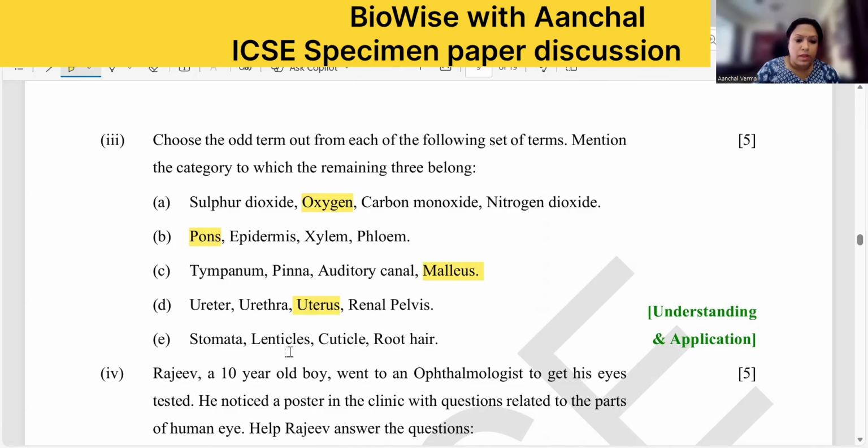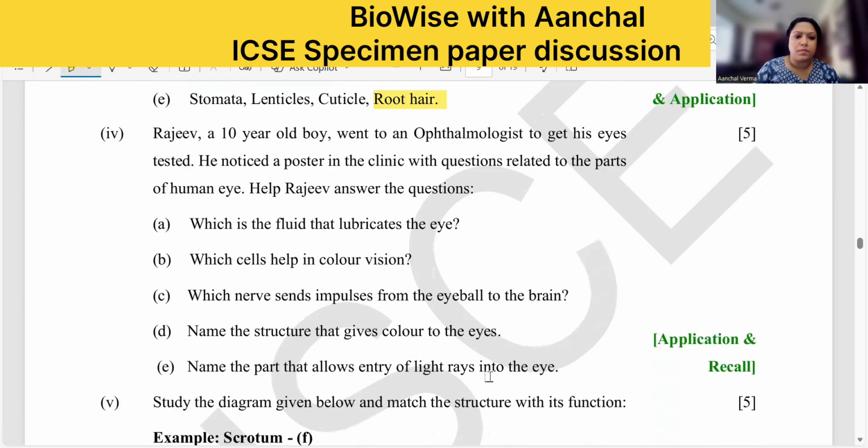Then you have stomata, lenticels, cuticle, and root hair. In this case, cuticle and root hair are the odd ones out because the rest are the places, or you can say the openings, through which transpiration takes place. So, parts through which transpiration occurs, you can write like that. Okay, moving to the next question.